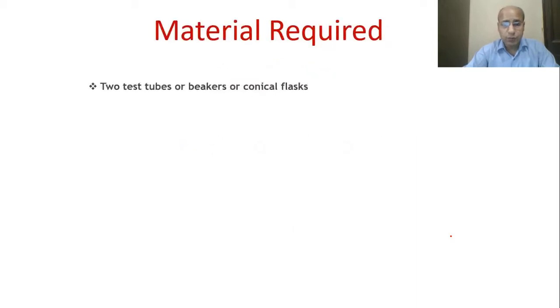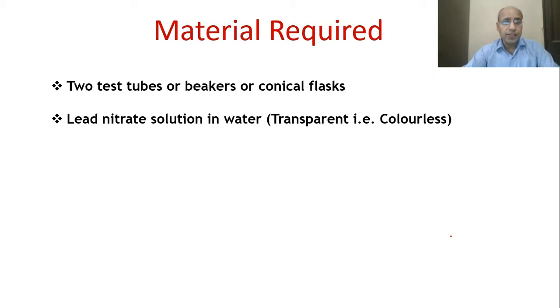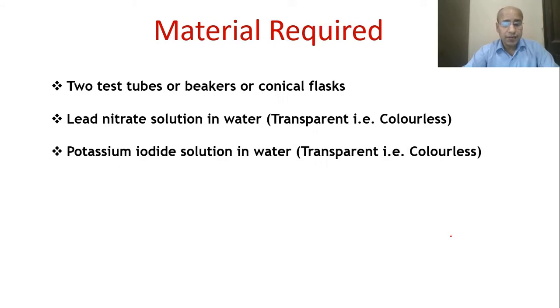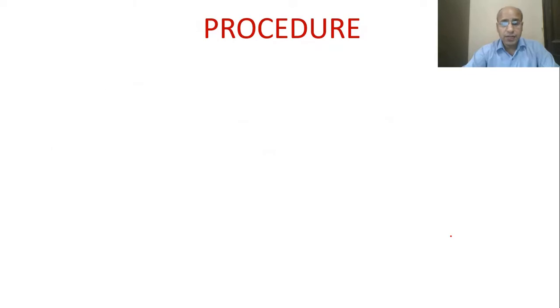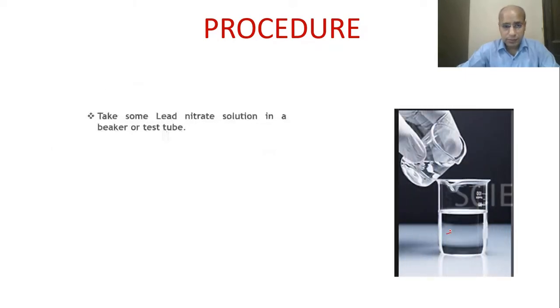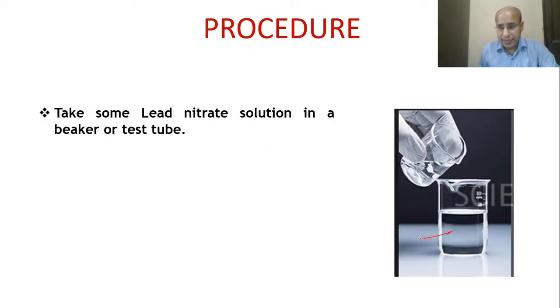So what are the materials required? We will need two test tubes or beakers, and we will need the lead nitrate solution, and its color is colorless, transparent. So the next thing, we will need the potassium iodide solution, aqueous solution. This is also colorless. And what is the procedure? See, this is the lead nitrate solution.